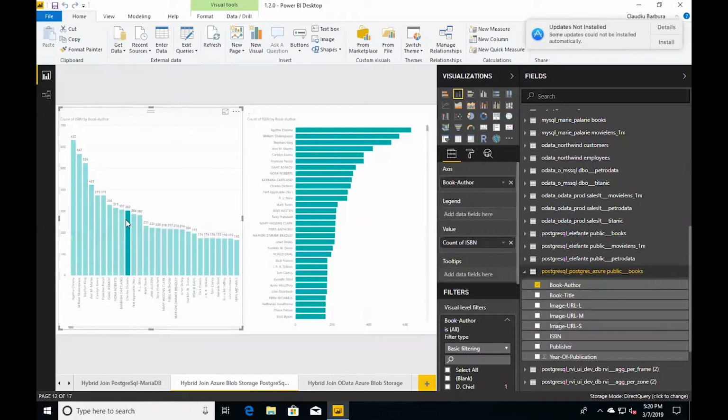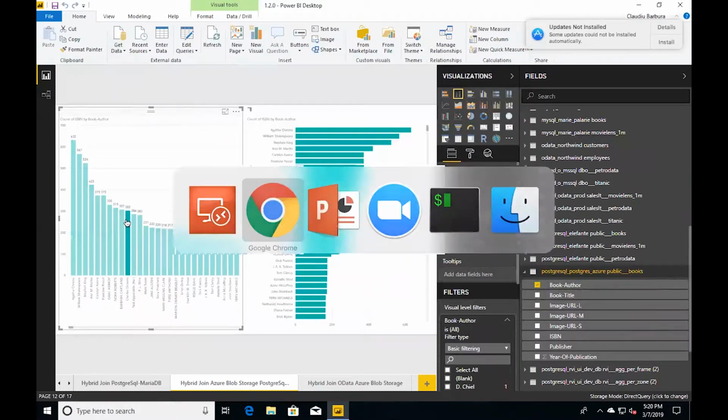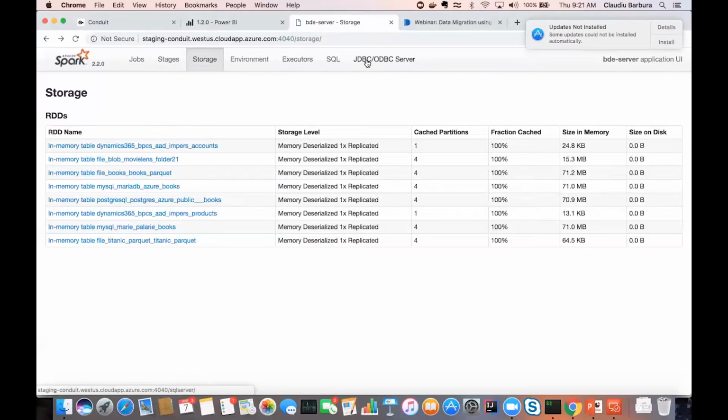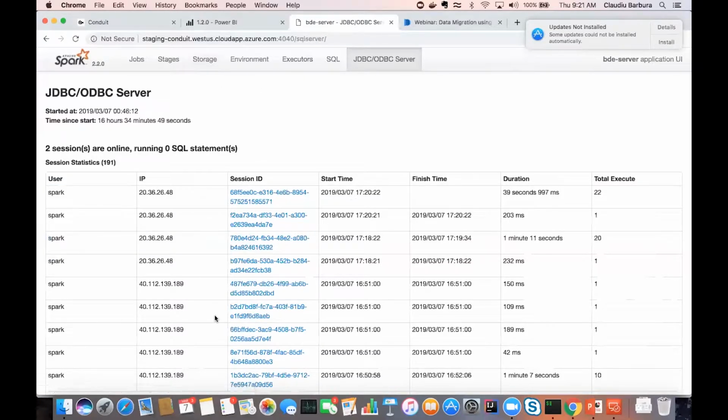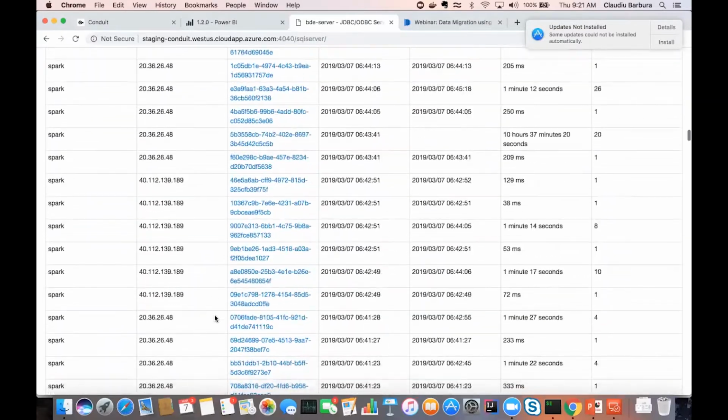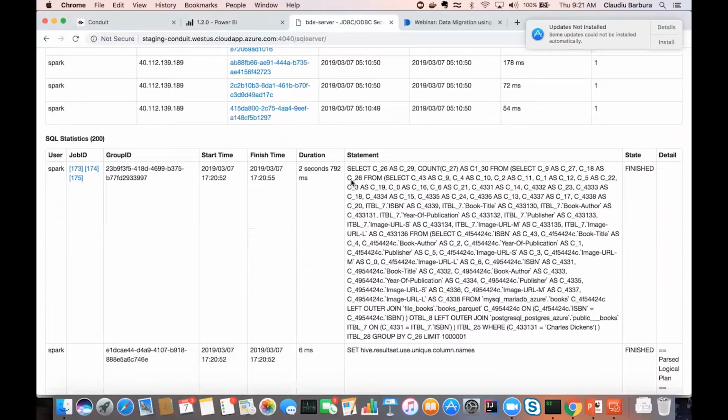So the join query comes to Conduit, and now you can see the query in our Spark console, just to show what it looks like. Right? It's this query here. What's important here is that it's a left outer join between Postgres public books, right? That's my data set in Postgres on the book number, right?